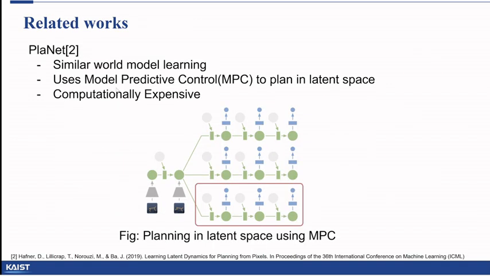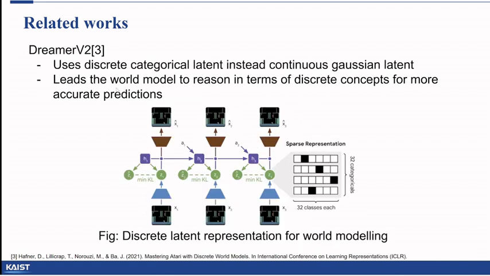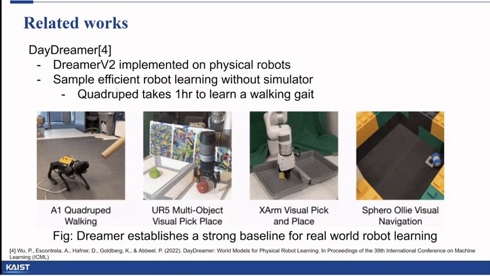For related works, PlaNet was the predecessor of Dreamer, where they used similar world modeling with MPC to plan in latent space. However, they found MPC to be computationally expensive. Dreamer v2 succeeded Dreamer v1 and changed the latent space from a Gaussian latent to a discrete categorical latent. This led the world model to reason in terms of discrete concepts for accurate prediction.